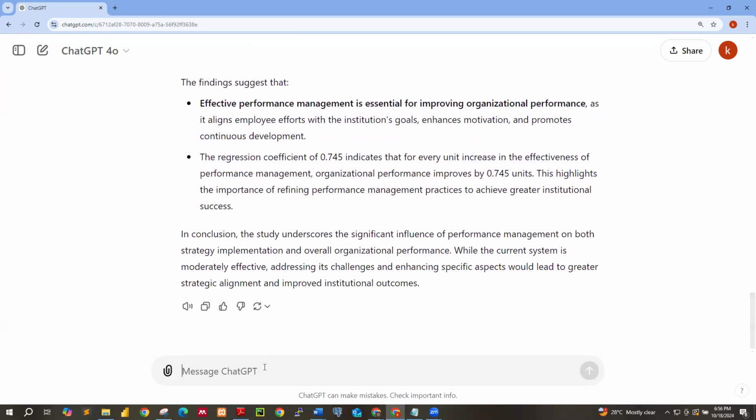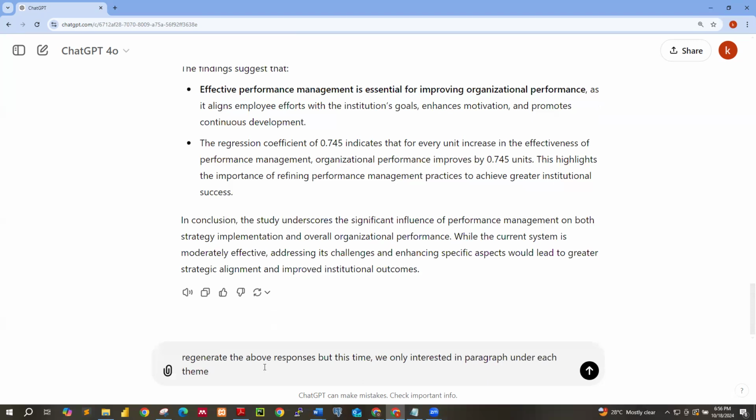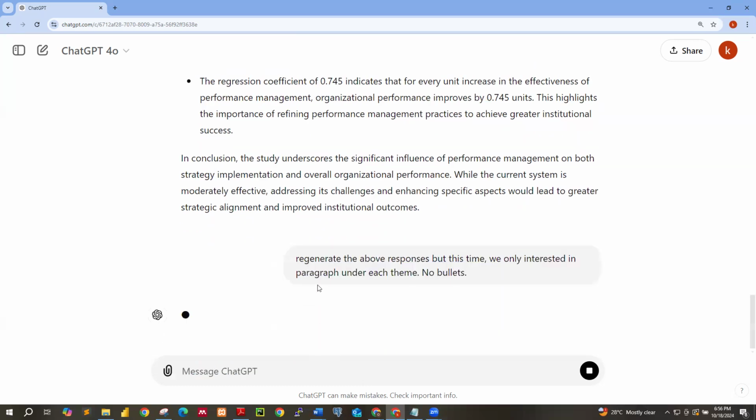Okay, so we can say, okay, regenerate the above responses, but this time we are only interested in paragraphs under each theme, no bullets. Let's see what we have.